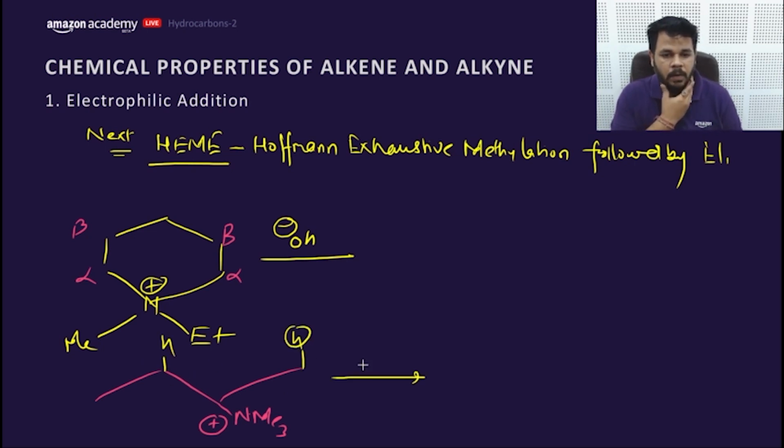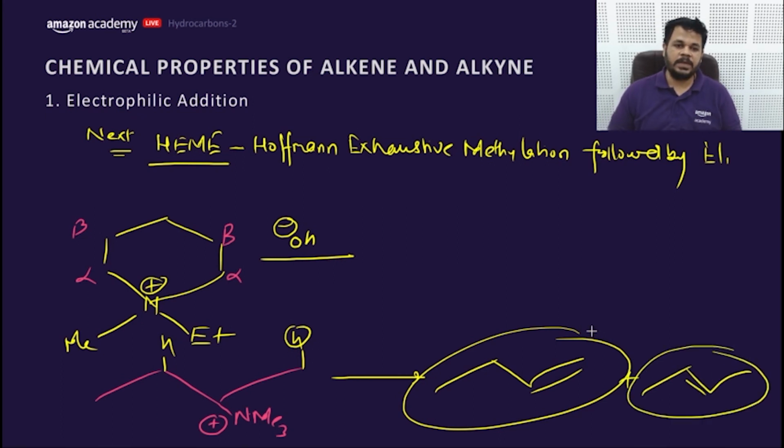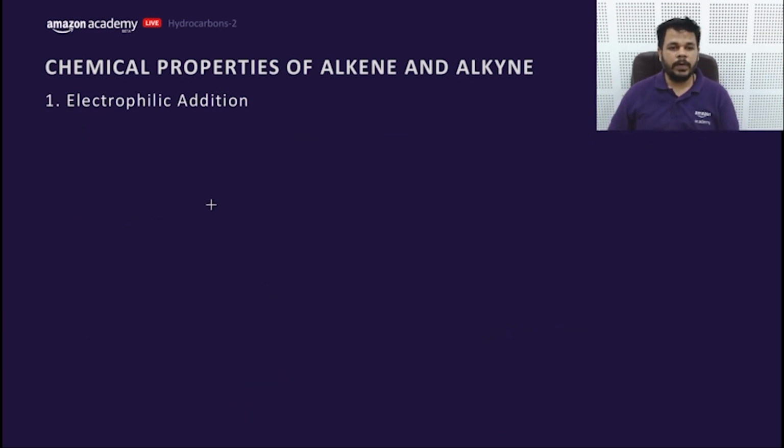So it will form what? The Hofmann product. This H will become acidic and you will get the Hofmann product, not the Saytzeff product, as the major product. So you look for the beta position hydrogens so that you can remove them, and the H should be very acidic like this.